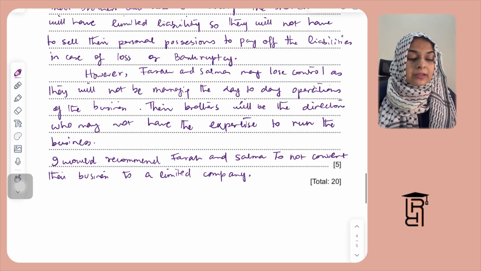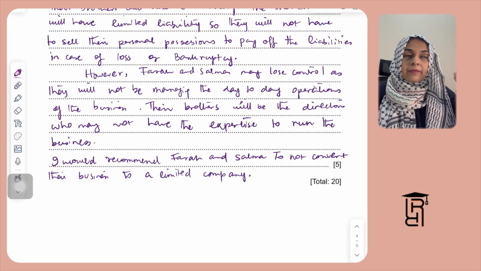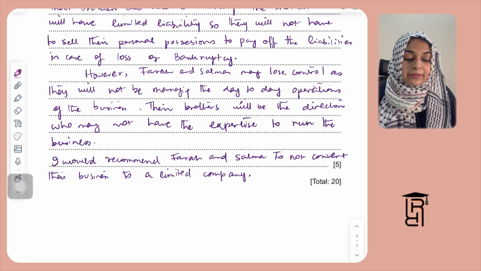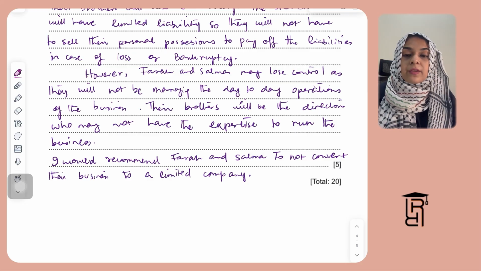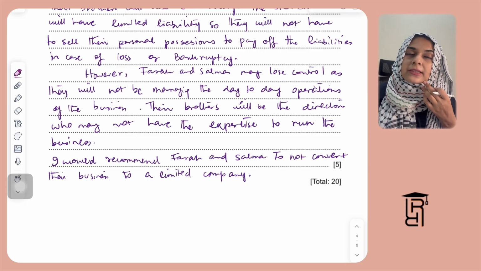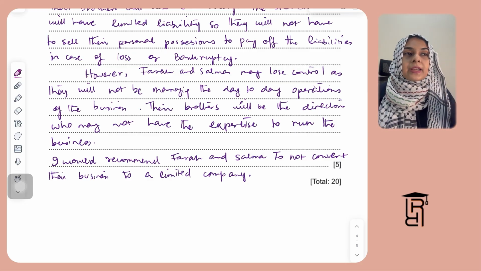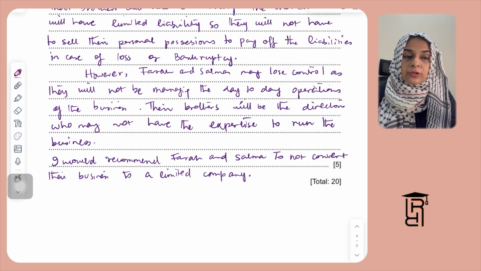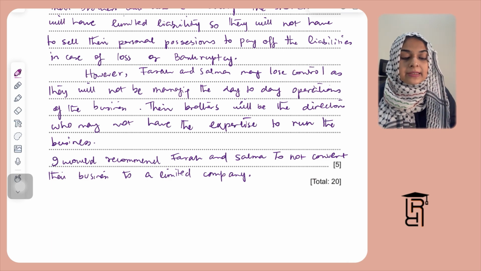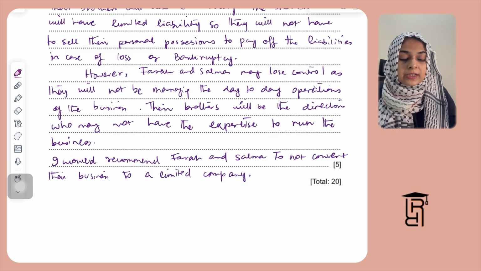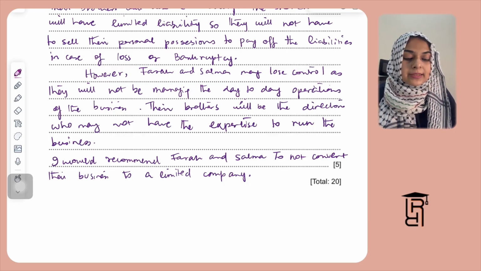And Farah and Salma, since they'll just become the investors, will not be part of the day-to-day running of the business. Because in limited companies, shareholders have this feature called divorce of ownership and control. So the ownership, let's say, is still in the hands of Farah and Salma, but the control is in the hands of their brothers. So that is why they may lose control of their business.